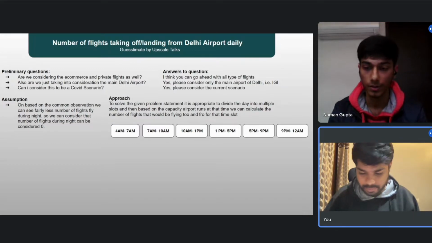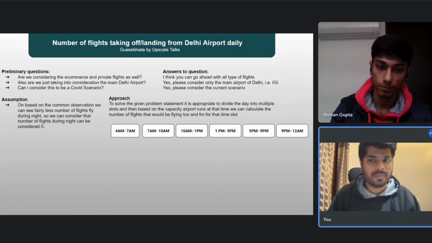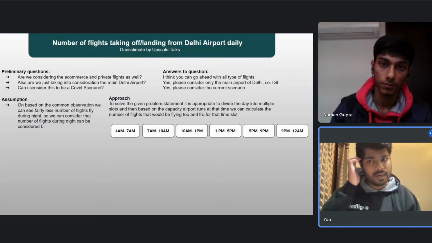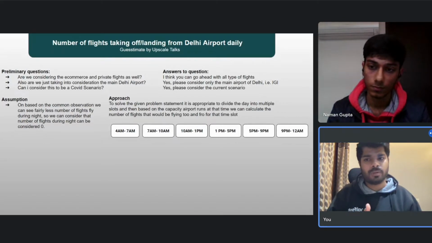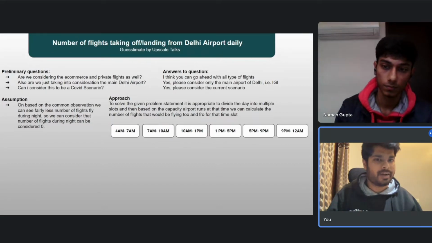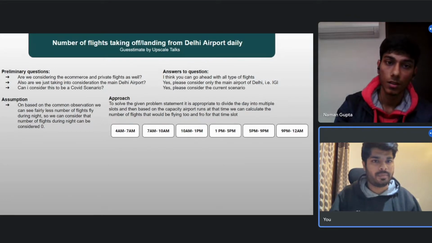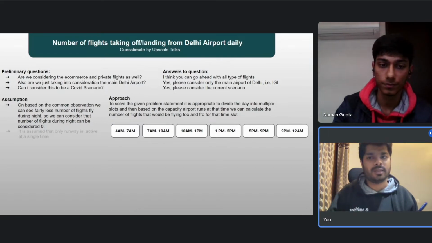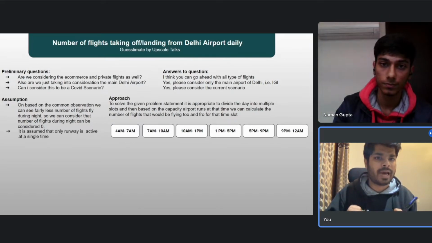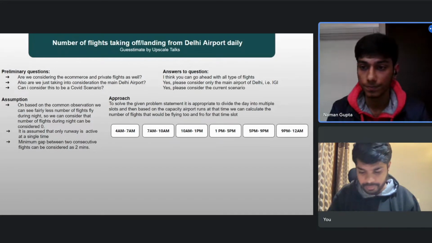All right. To solve this problem, I think I will have to make a couple of assumptions. Given that it is just the COVID scenario, for the sake of this problem I am considering that only one runway is active at a time. Can I assume this for the problem statement? Yes, you can assume that for now. I will also assume that the minimum time gap between two consecutive flights when it is running at 100% capacity is 2 minutes.